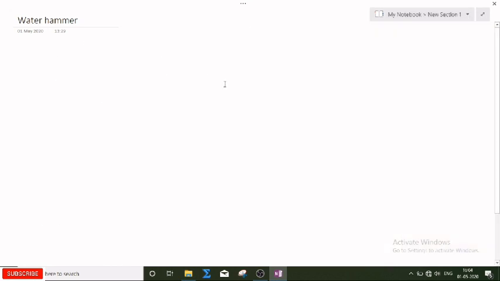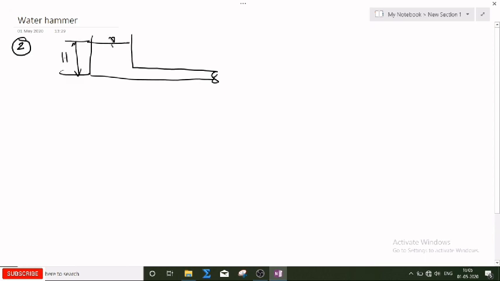So this is my case 2. Now this is my reservoir and this is my pipe, and this is the head. Okay, if you understand the mechanism, then everything will be clear. Now in case 1 there is an expansion in the diameter of the pipe. Now water starts moving in this direction, because at this point there is the stagnation pressure. Okay, because this is the original head and this is the stagnation pressure. So at this point the pressure is more compared to this point, so water is moving in this direction.